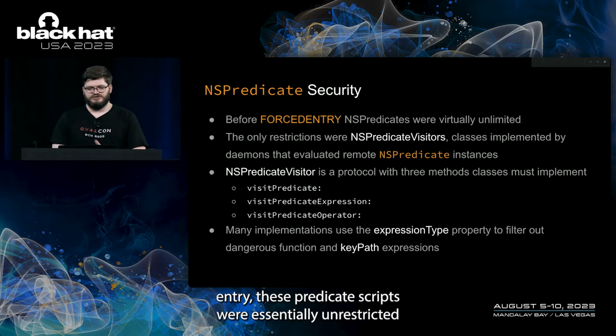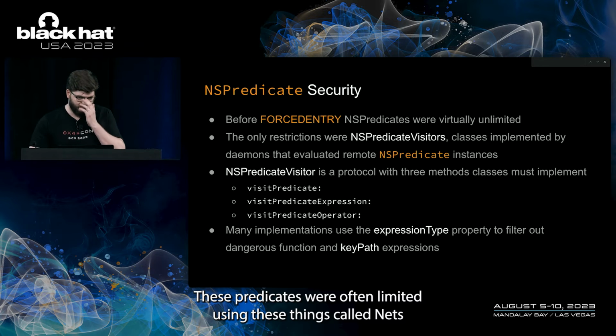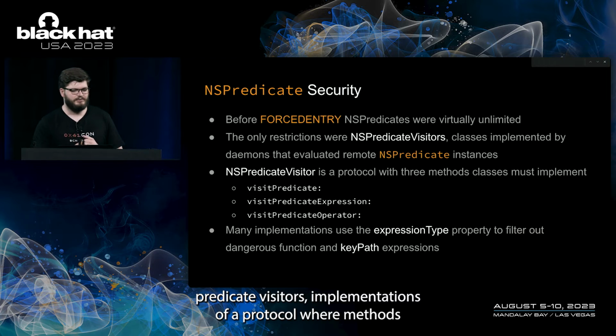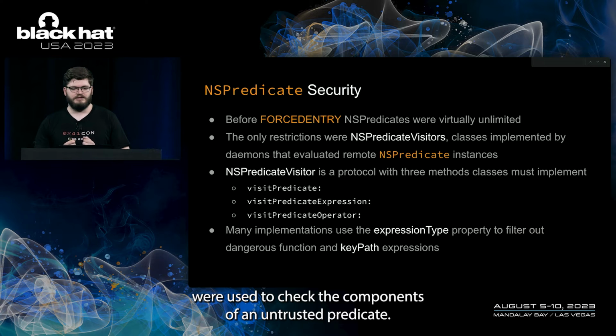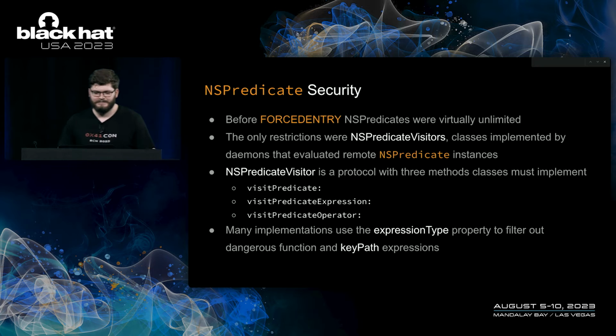Before FORCEDENTRY, these NSPredicate scripts were essentially unrestricted, with the exception of predicates that were sent over XPC. These predicates were often limited using NSPredicateVisitors, implementations of a protocol where methods were used to check the components of an untrusted NSPredicate were safe to evaluate.